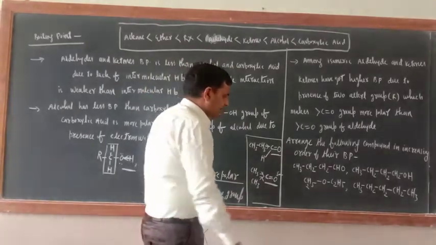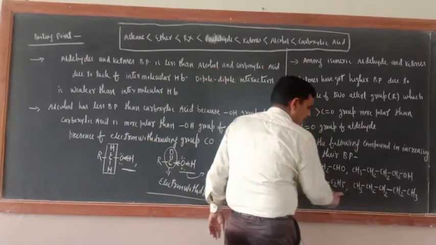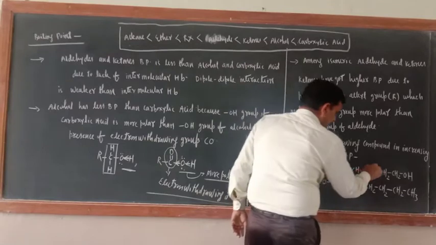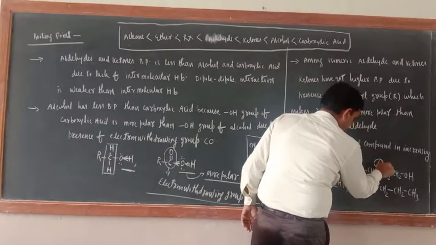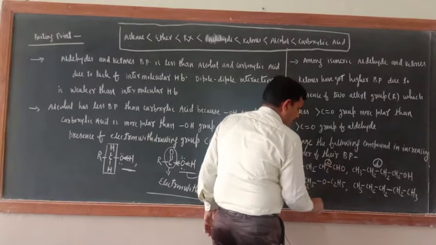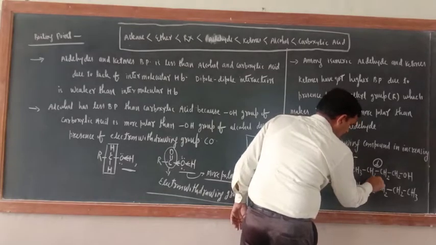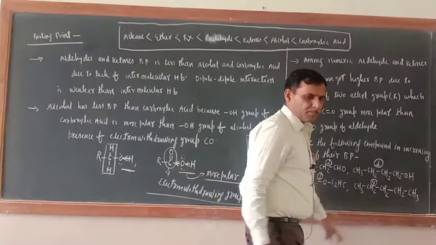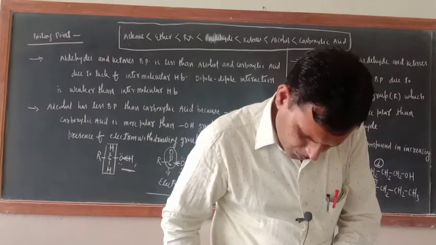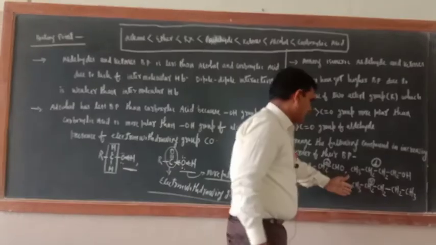Just see. This is aldehyde. This is alcohol. This is ether. This is alkane. So which would be the highest? The first number would be this one only, because it is alcohol. Which would be the second number? Second number would be this one. Which would be the third number? Third number would be this one. And this would be fourth number, because alkane is completely non-polar. Have you got this one or not? Now please arrange this one.